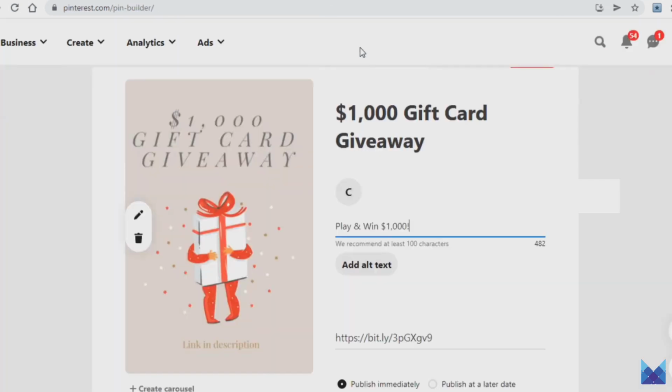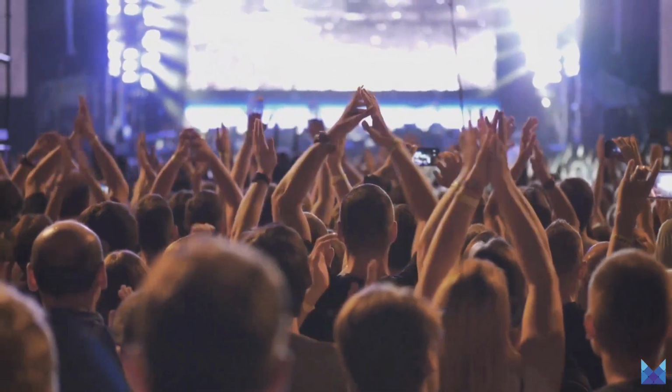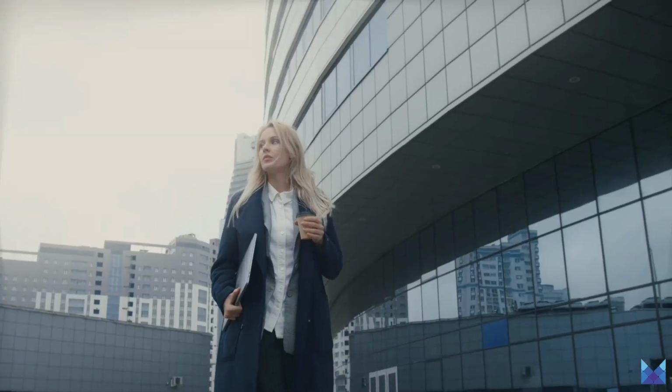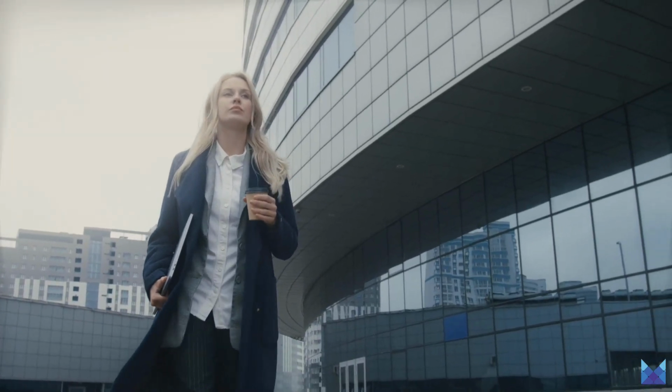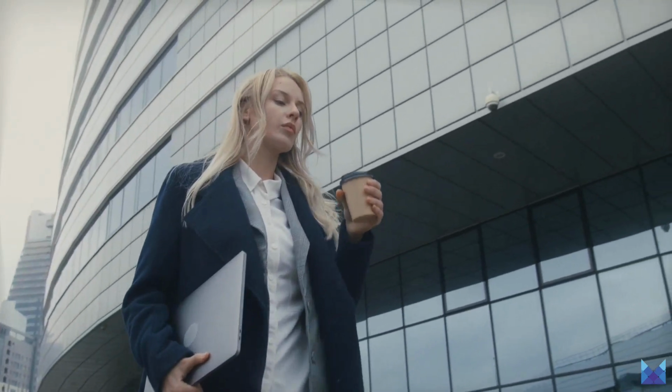The final thing you will need to add is your destination link, which is of course going to be your affiliate link, and once you fill all of this in, you can just post this pin on Pinterest, and thanks to the sheer scale of the platform, you will be able to get thousands upon thousands of views on your pin, and many people will clearly want to click on your affiliate link and make you money in actual passive income with no skills, just like I promised you in the beginning.